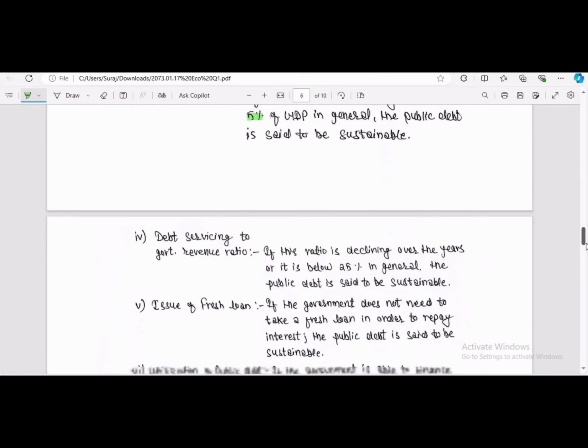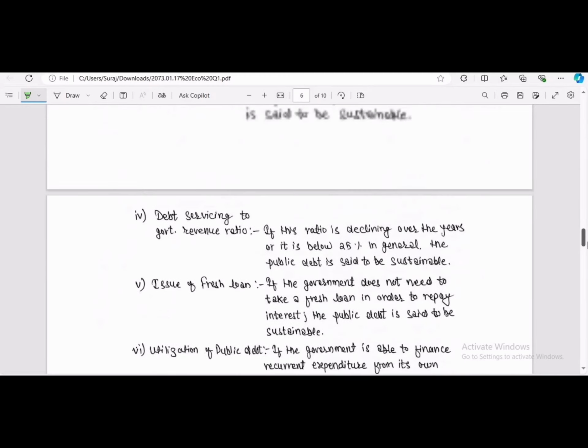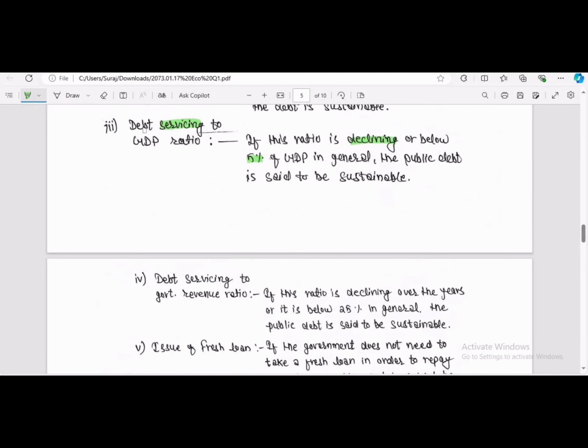Now, at point number 4, there is the debt servicing to government revenue ratio. Here also, as at point number 3, there is debt servicing.